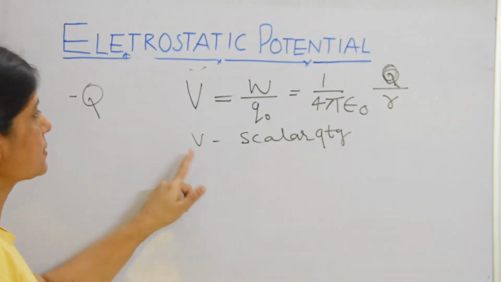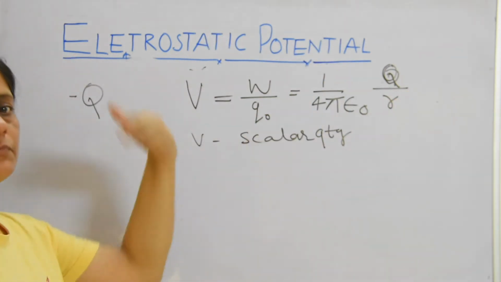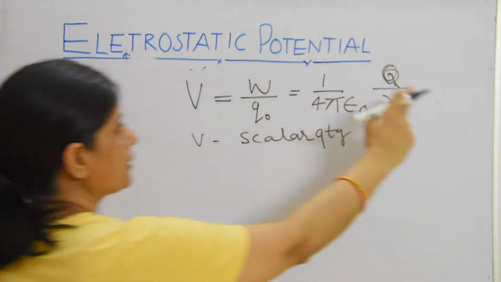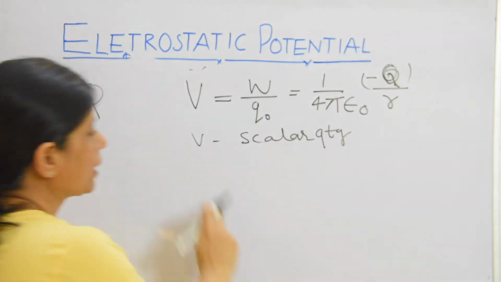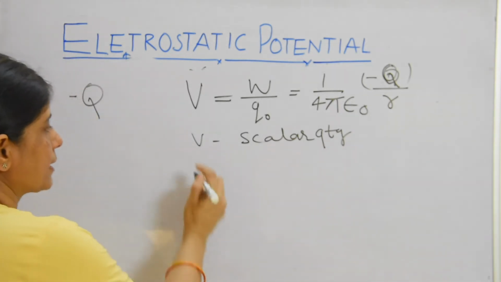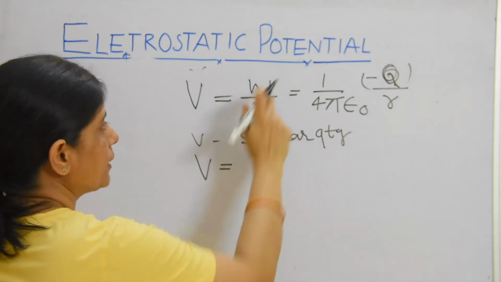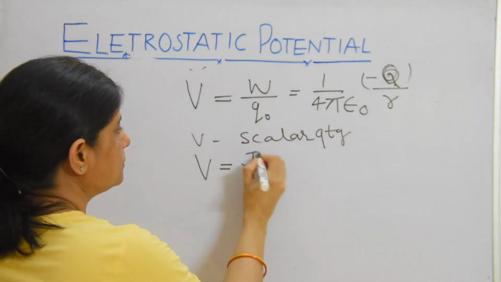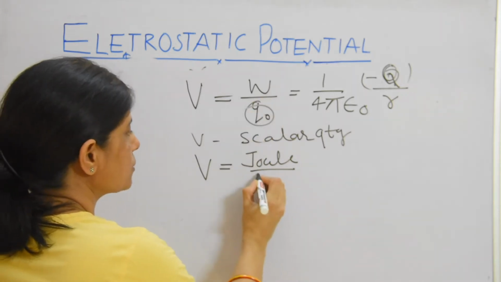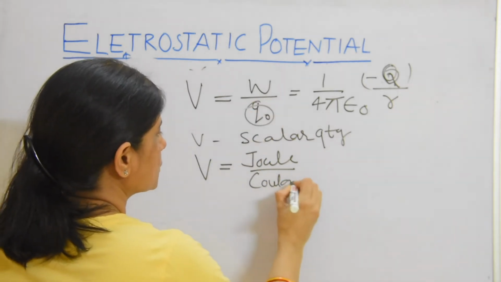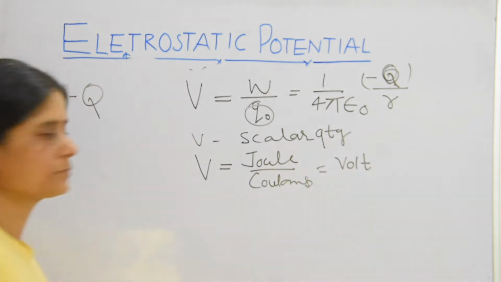Because of a positive charge, the potential will be positive, and because of a negative charge, the potential will be negative. For a negative charge, the potential will be minus Q, and it's a scalar quantity. Secondly, what is the unit of potential? The unit of work is joule and the unit of Q is coulomb. So joule per coulomb, we also say volt.